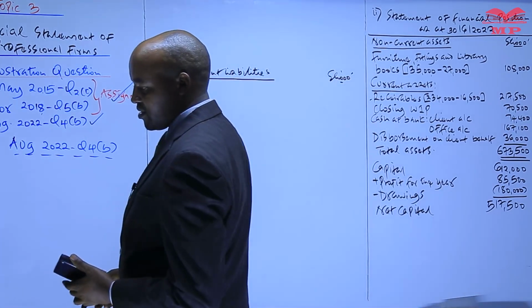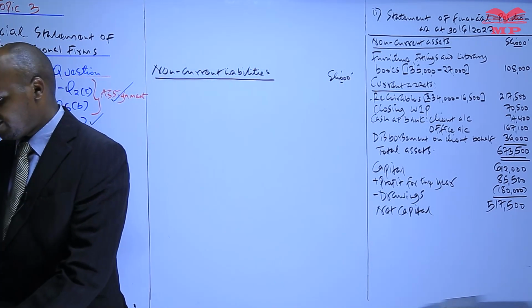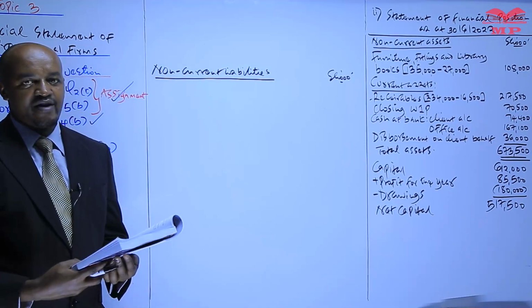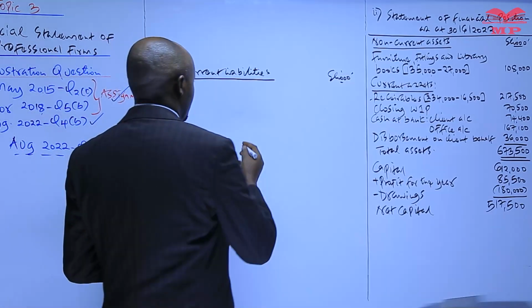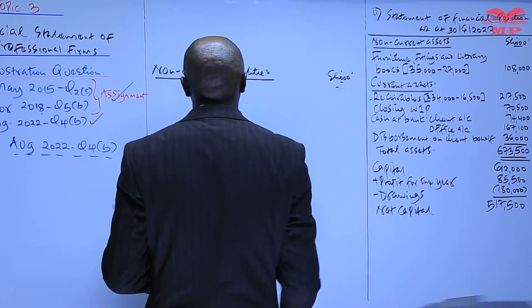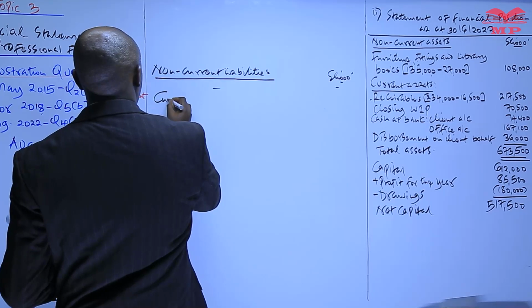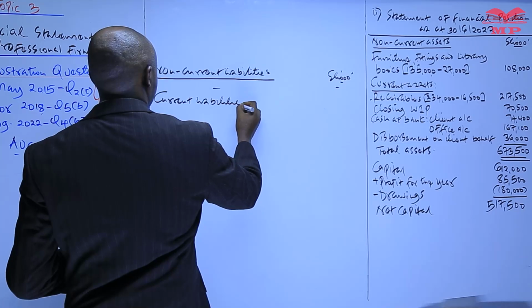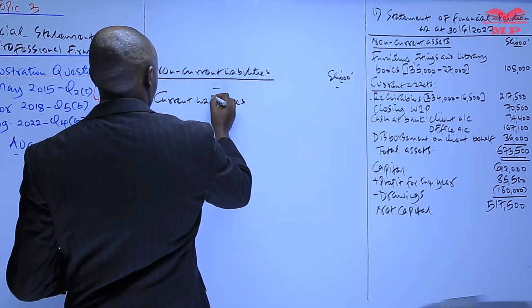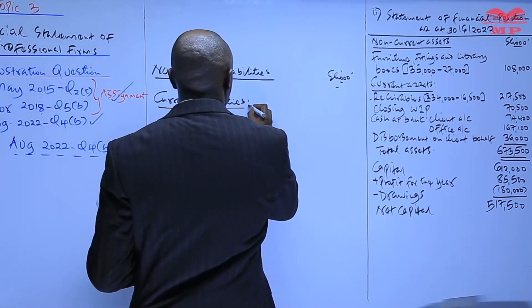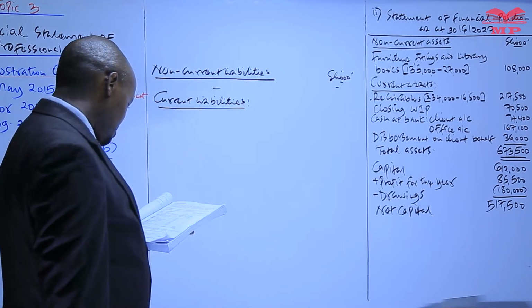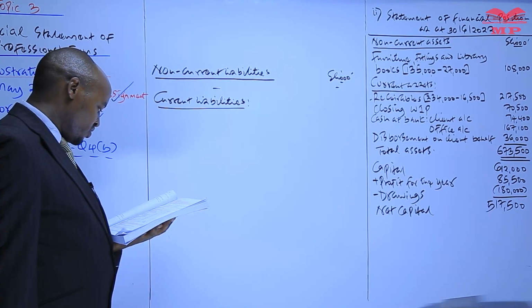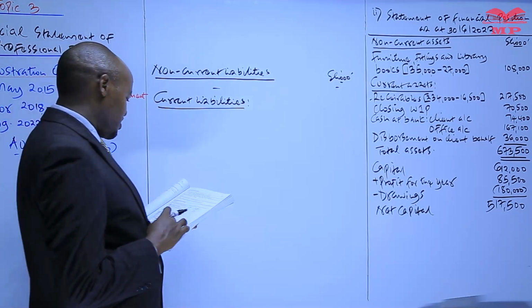Remember, the only form of non-current liability this professional firm may have is something like a bank loan. If you check this particular question, we don't have any information about a bank loan. And finally, we record the current liabilities. In the additional information we don't have any current liability, but in the trial balance, all liabilities have a credit balance.